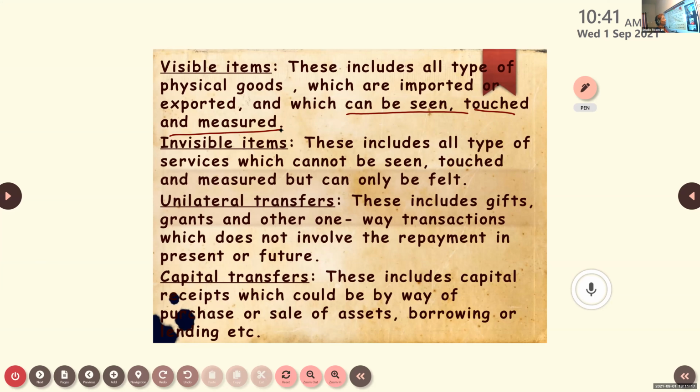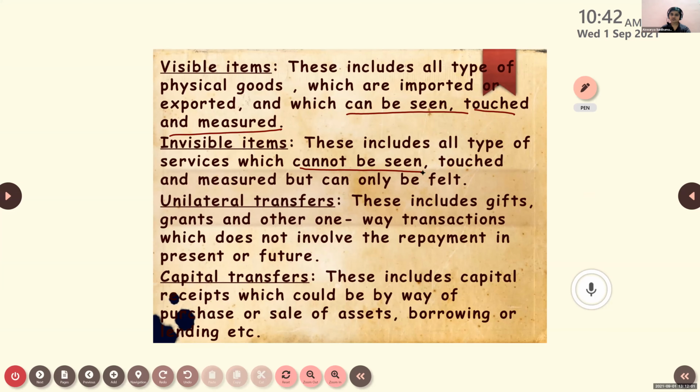Next one, invisible items. Invisible items, I told you, are all types of services. Whatever services we are providing to other countries will come under invisible items. The speciality is that they cannot be seen, touched or measured, but we can feel the service. Here, two types of services are there. One is the factor services. What do you mean by factor services? Factor income from abroad. What do you mean by that? Aishwarya?